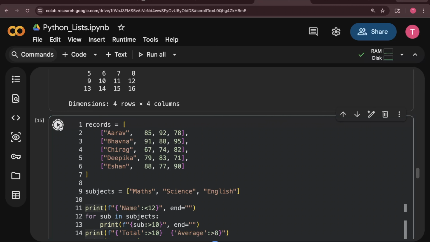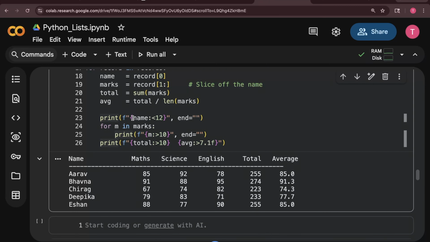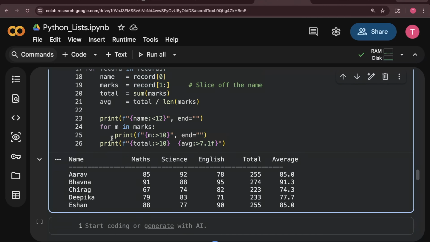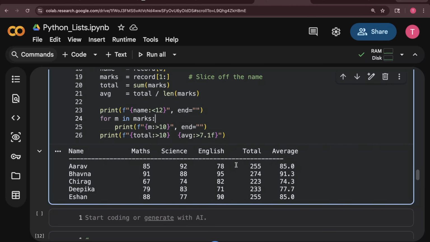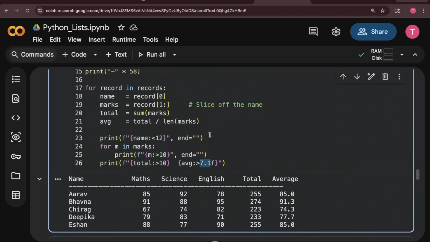If I execute this code, you will get the answer like that. So this is the name, it got printed with this 12 indentation, that's why I got this much indentation. Okay, then we looped over the marks, and we simply printed the marks with a 10 gap from each of them. And then at the end we printed the total and the average, where the total width is 10 and the average width is 7.1 as shown here. So this is how you can beautify your data like this.